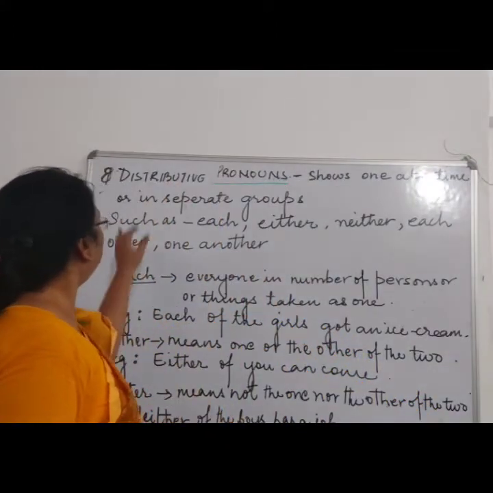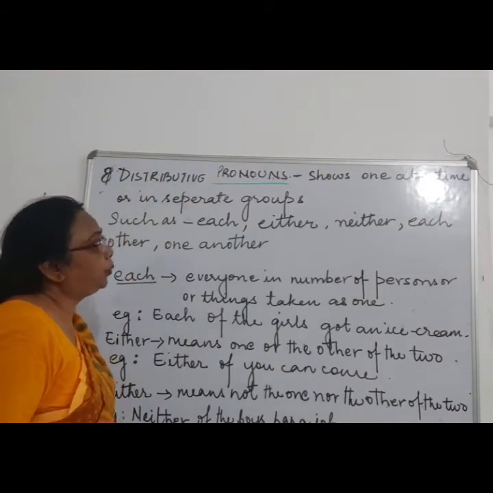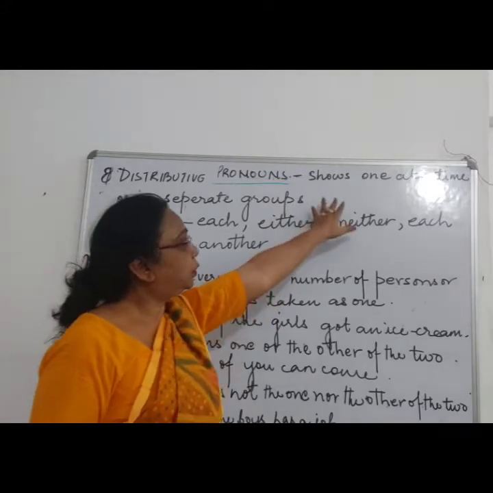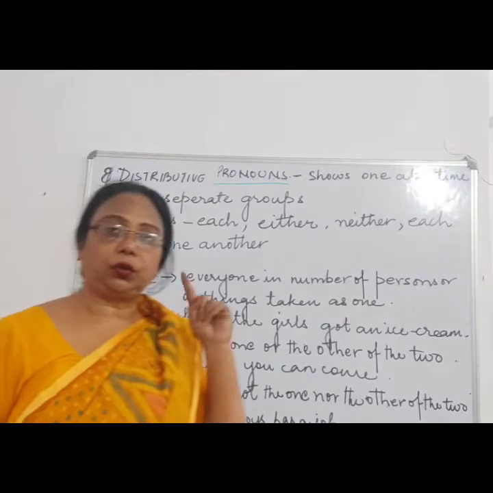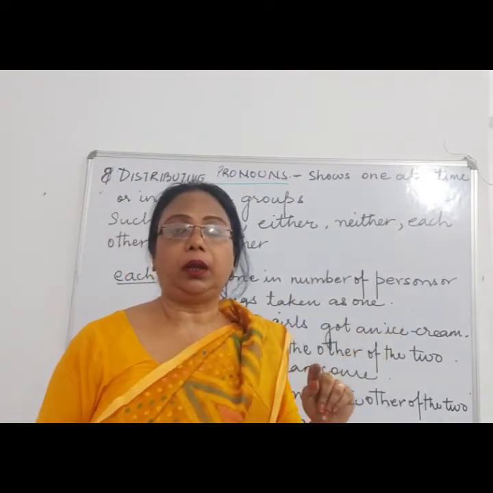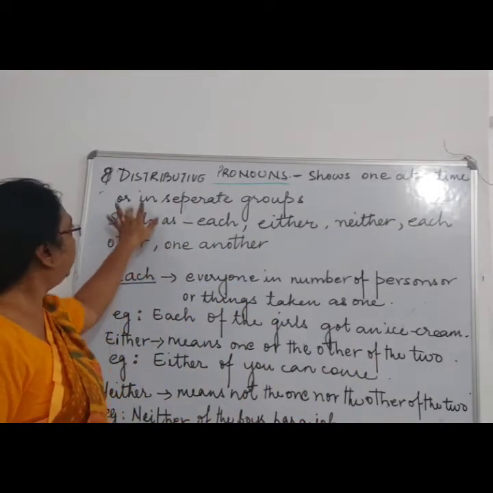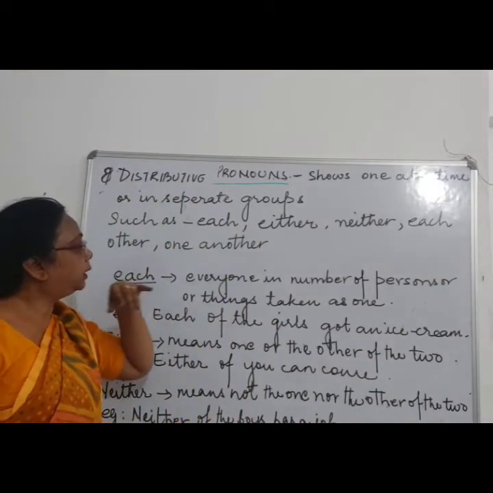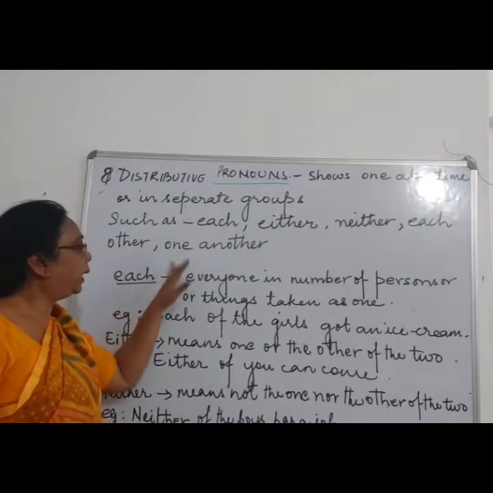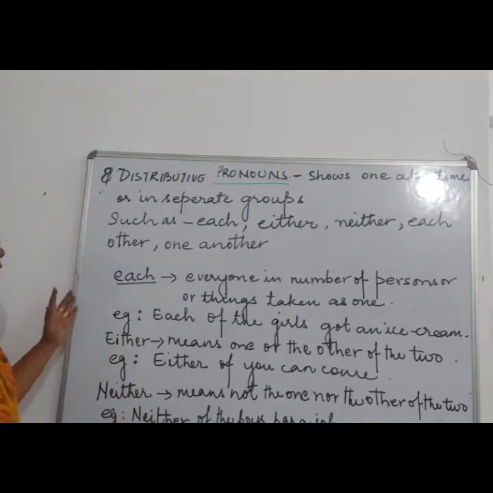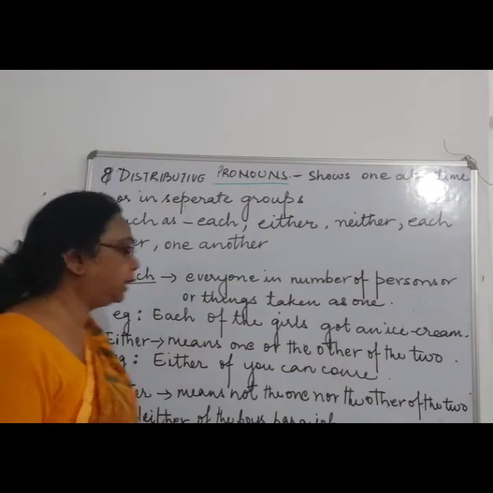Now coming to the eighth kind of pronoun, that is distributive pronoun. Distributive pronoun means it shows one at a time or in a separate group. Either it shows one at a time or it is shown in a separate group. Now the words for distributive pronouns are each, either, neither, each other, one another. Generally children get confused how to use each, either and neither.